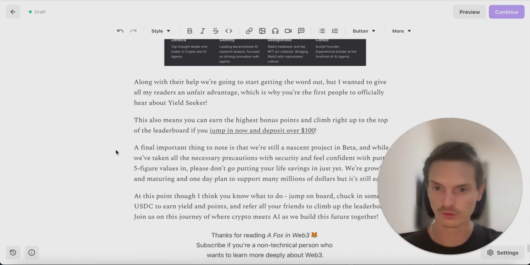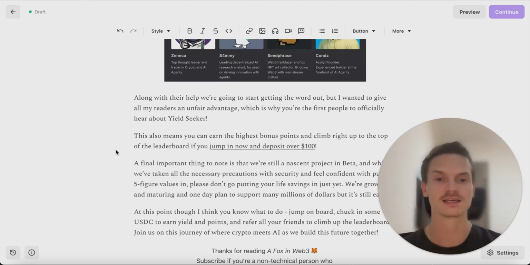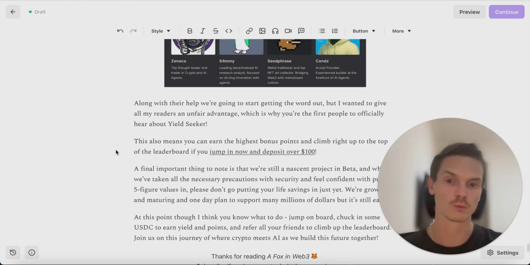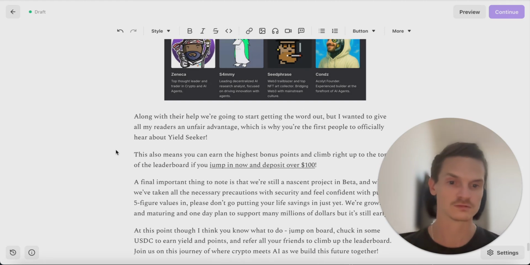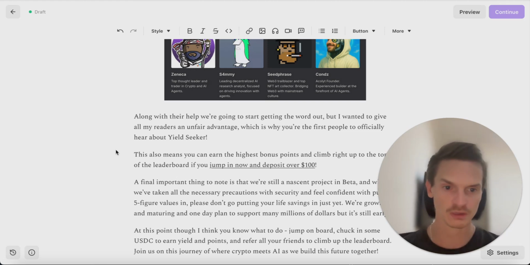So a final thing to note is that we're still a nascent project in beta. And while we've taken all the necessary precautions of security and feel confident with putting in 5-figure values, as you saw, please don't go putting your life savings in just yet. We're still growing and maturing, and one day we plan to support many millions of dollars, but it's still an early project, right? Nonetheless, at this point, I think you know what to do, right? Jump on board, chuck in some USDC to earn yield and earn points, and refer all your friends and climb up the leaderboard. And yeah, just join us on this journey.